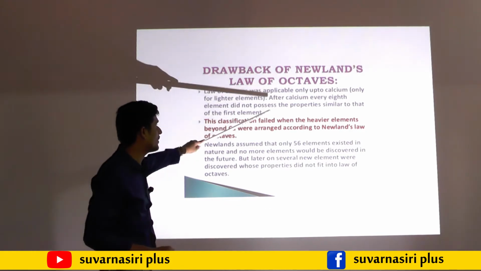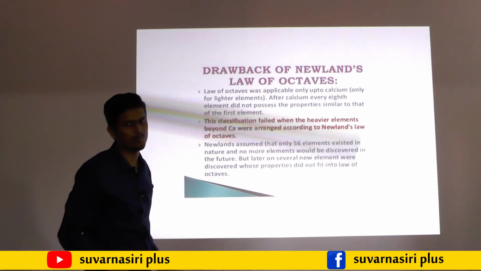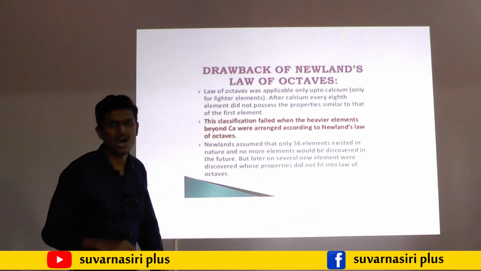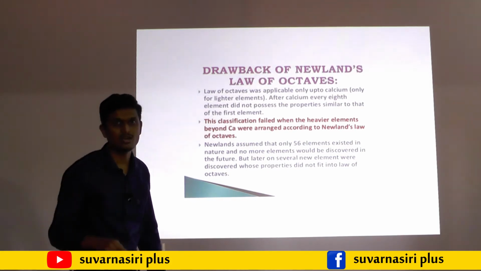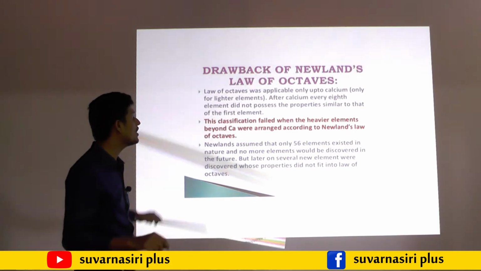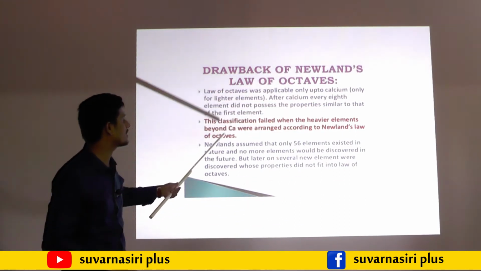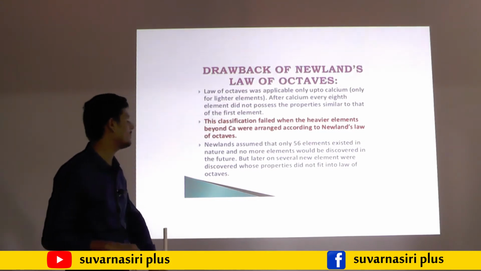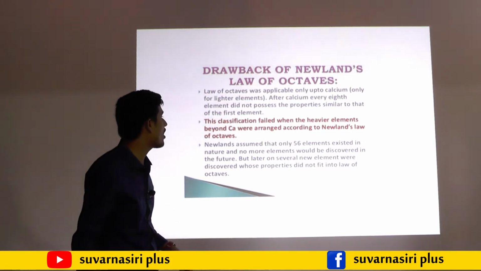After calcium, every 8th element did not possess similar properties. The law says every 8th element has similar chemical properties to the first one, but that is only applicable up to calcium. Next, this classification failed for heavier elements beyond calcium, which are arranged according to Newland's octaves.